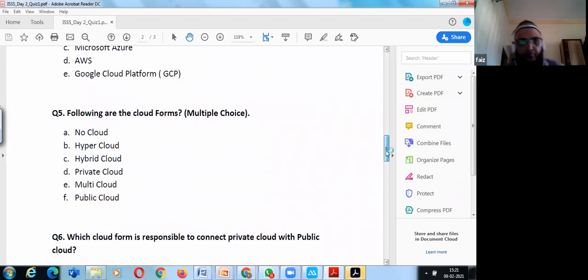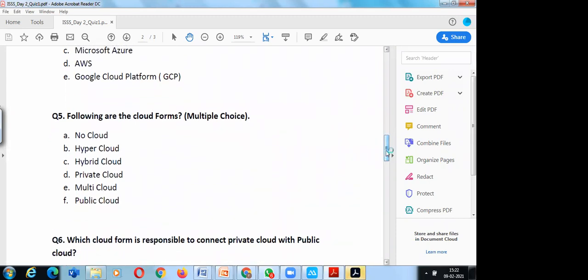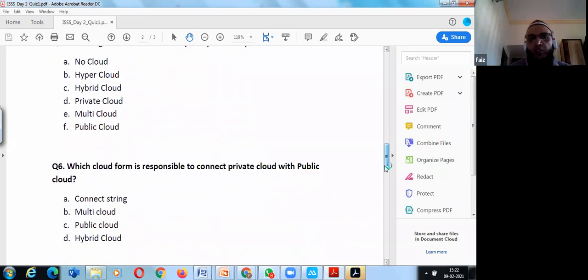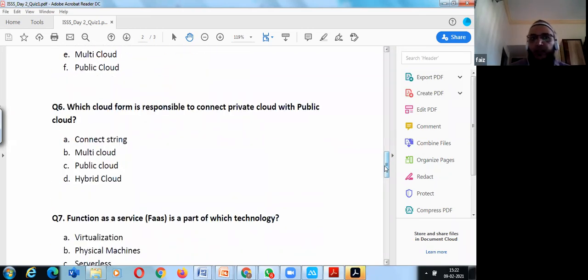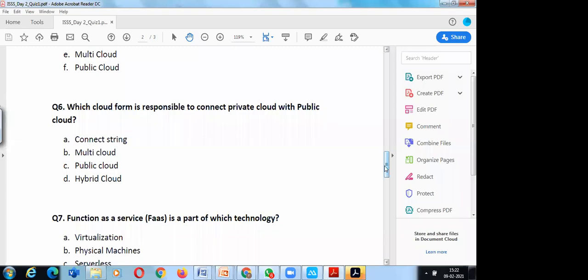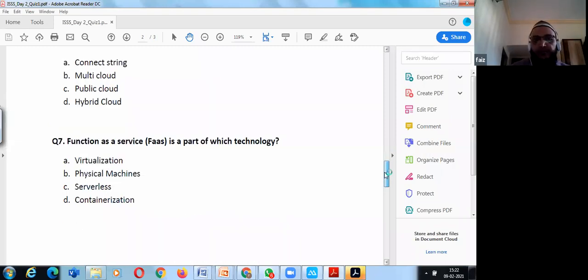Which are those? Public, private, and hybrid. Very good. Which cloud form is responsible to connect private cloud with public clouds? Hybrid cloud. Very good.